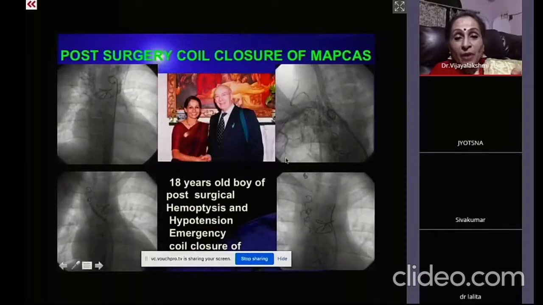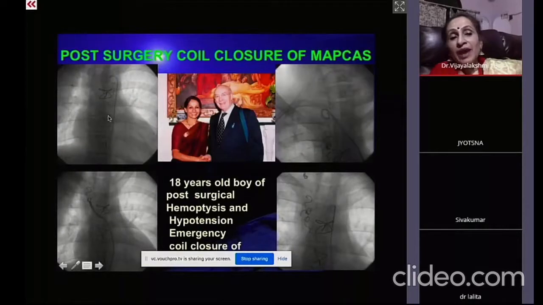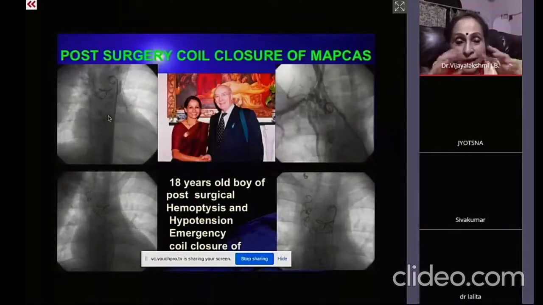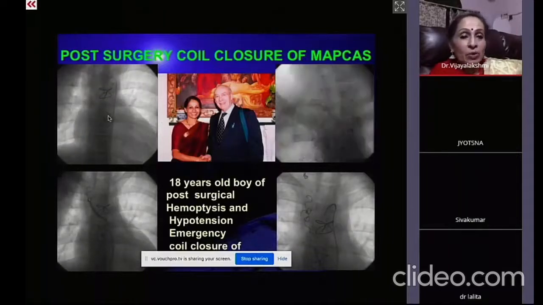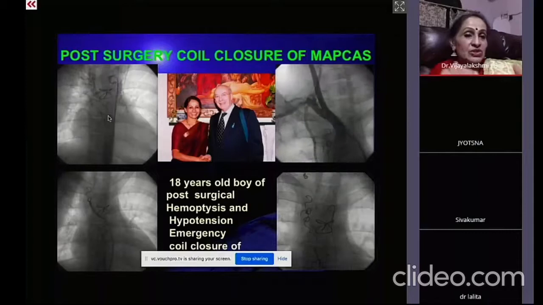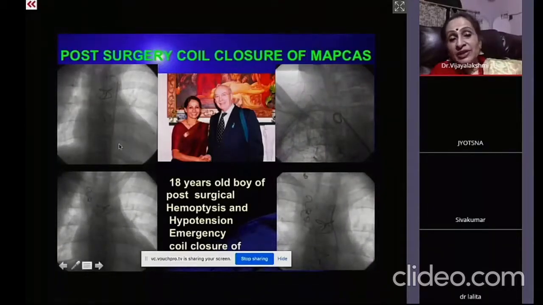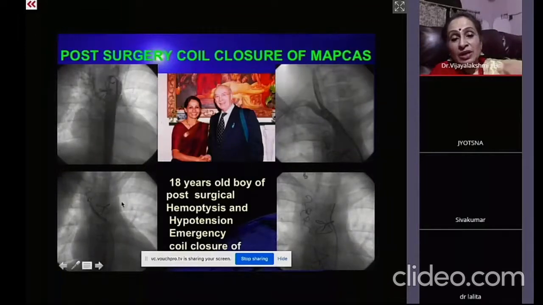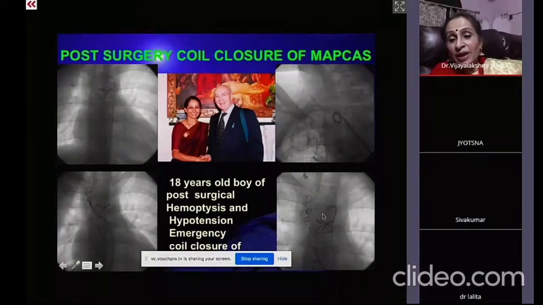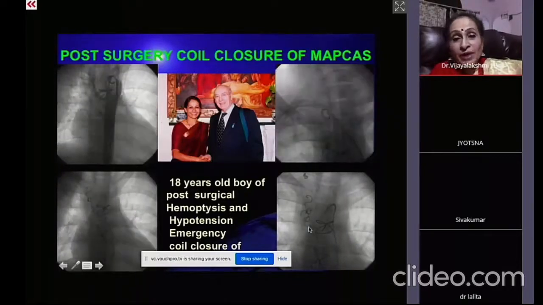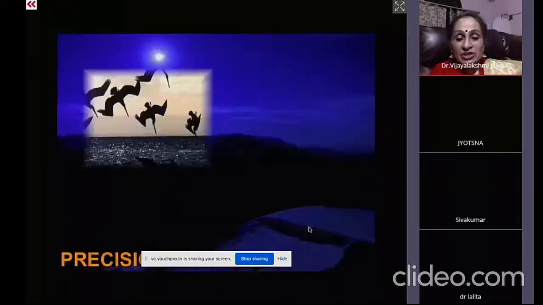And this is Fontan in the triple M. And this is the post-surgical. Invariably, after surgery, the collaterals disappear or come down in size. So invariably, we don't coil unless the surgeons request us to coil before. But post-surgically, this patient had hypertension because of the massive hemoptysis. So I had to go on identifying each one of them and coil. So almost 5 or 6 coils I used to coil each one of them, and the patient stabilized and improved.